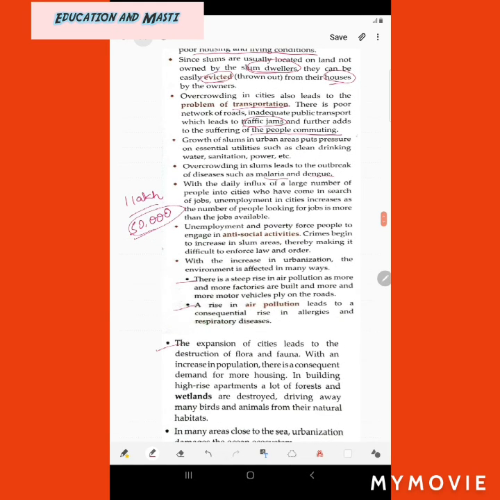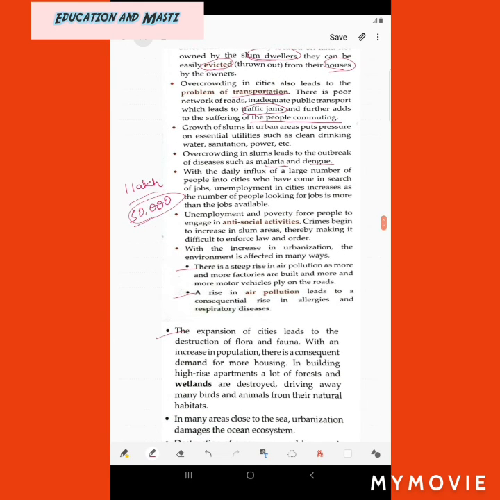Then the expansion of cities leads to the destruction of flora and fauna. Flora and fauna means animals and plants of that local area where they grow. With an increase in population, there is a consequent demand for more housing. In building high-rise apartments, a lot of forests and wetlands are destroyed, driving away many birds and animals from their natural habitat. So when there is an expansion of cities, there is destruction of flora and fauna, and the birds and animals whose habitat it was are driven away.